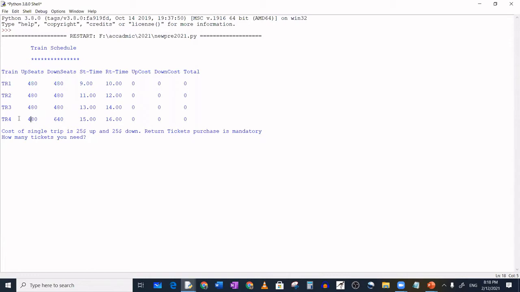For train 4, while returning it is 640, but while going only 480 seats. The start time and return time are written clearly, and the amount collected is now 0. So in task 1, after getting input, everything we can do. Up to that we finished task 1. I think you are clear about task 1, right?